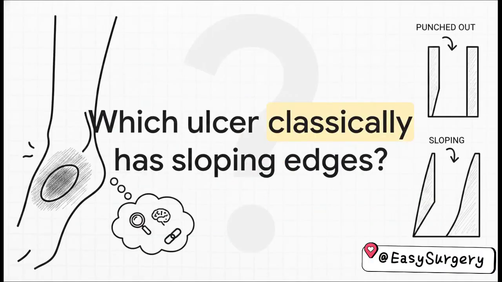And this brilliantly illustrates question 6, which asks, which ulcer classically has sloping edges? A. Arterial, B. Venous, C. Malignant, or D. Tuberculous? Well, the answer is B. Venous ulcer. Remember how we just discussed them hanging out by the medial malleolus? Physically, venous ulcers distinctly present with these shallow, sloping edges that contain granulation tissue. Linking those visual cues is key to locking it in your memory.